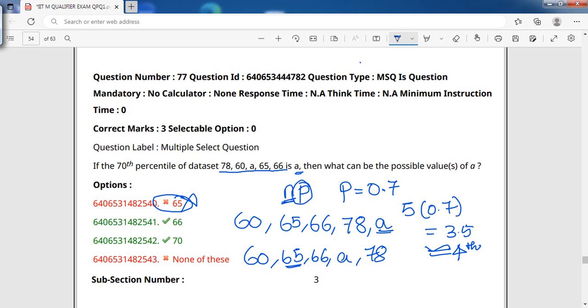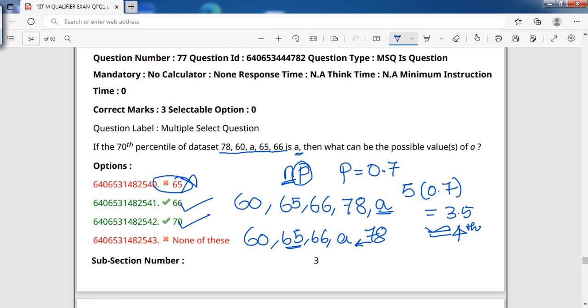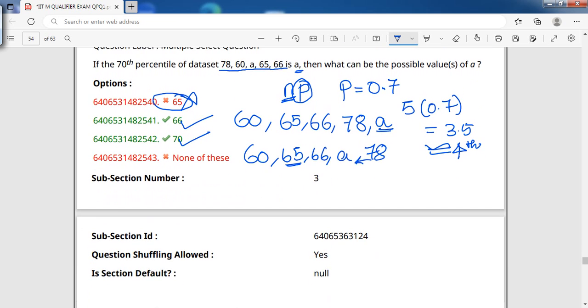So we need to consider either 66 or any number greater than 66 but less than 78. Are there any options? Yes, 66 is there, 70 is there. So these are the possible values of A. This is how we calculated the value A for the 70th percentile.